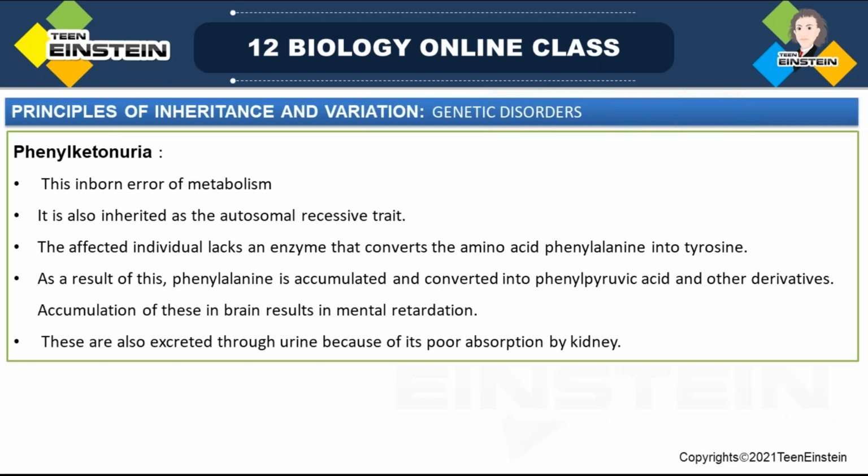So, an inborn error of metabolism inherited as an autosomal recessive trait, and those affected individuals won't have the enzyme which converts the amino acid phenylalanine to tyrosine. As a result, phenylalanine will accumulate and convert into phenyl pyruvic acid and derivatives of that. Such things will accumulate in the brain, and that causes mental retardation. And this can be excreted in urine also because it's poorly absorbed by the kidney.